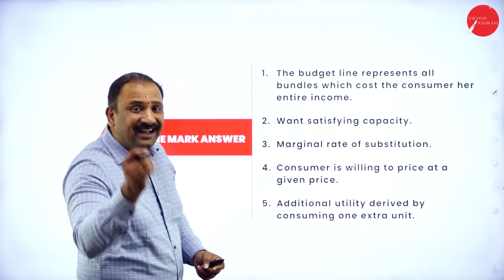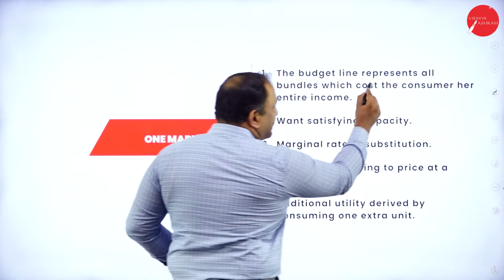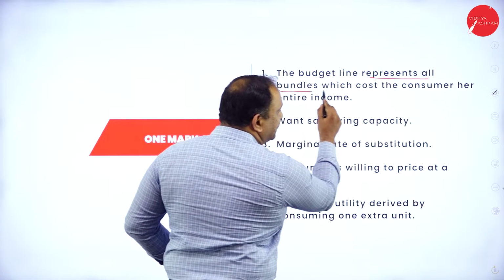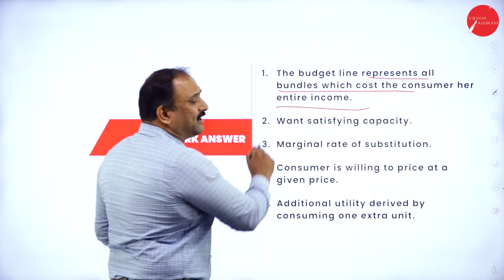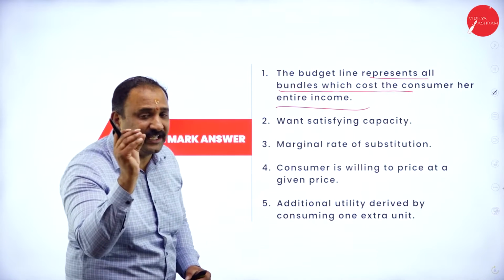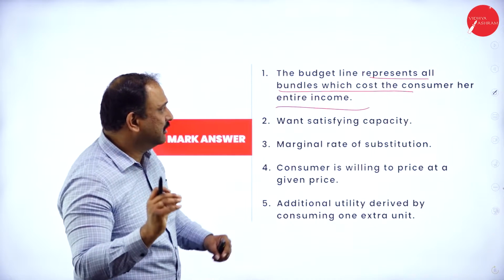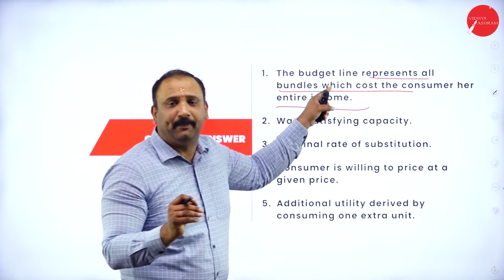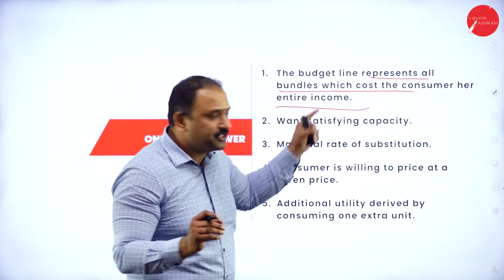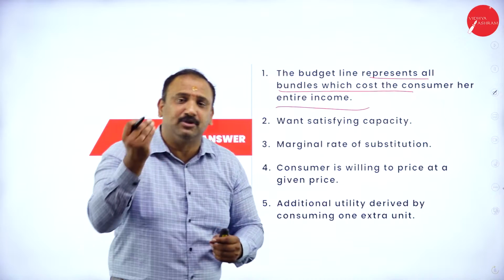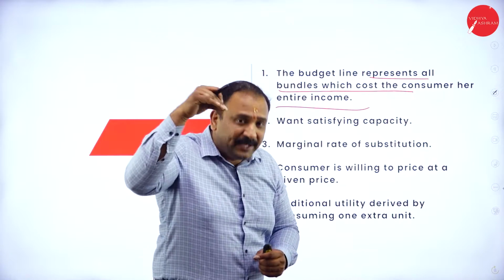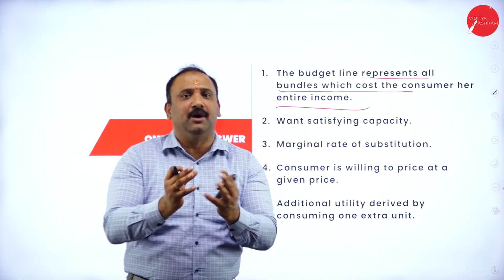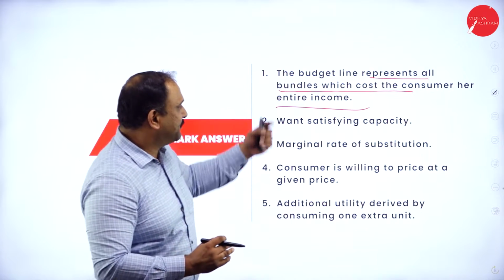What is a budget line? A budget line represents all the bundles which cost the consumer her entire income. Look at the line here very clearly. It represents all the bundles which will cost the consumer her entire income. So the entire income is being placed into the budget. Within her income, what she can buy, that's where the budget line comes.